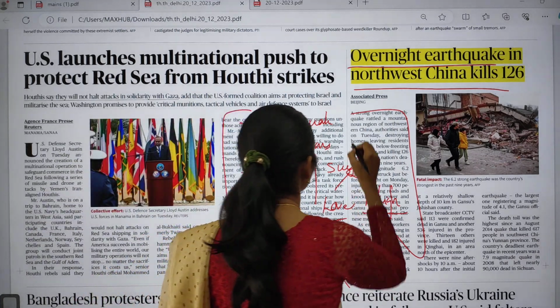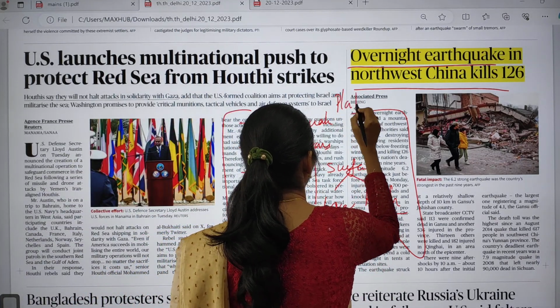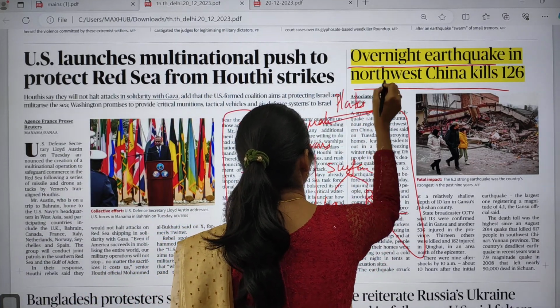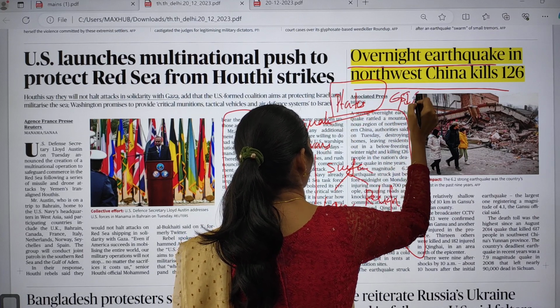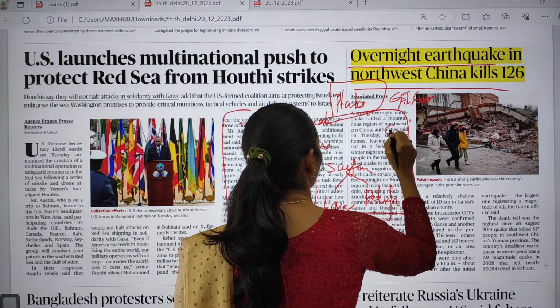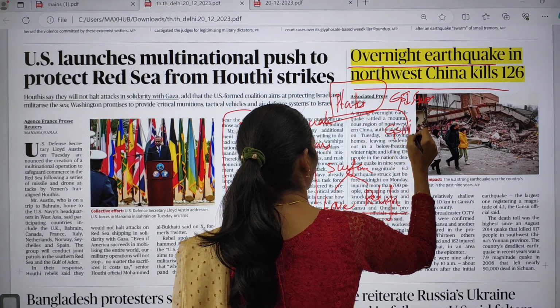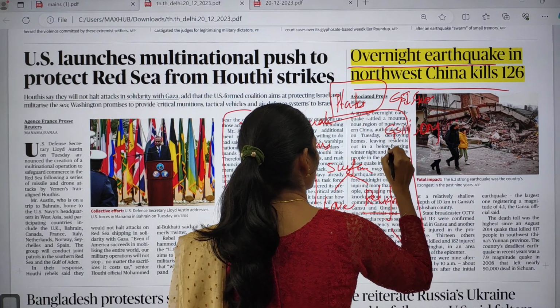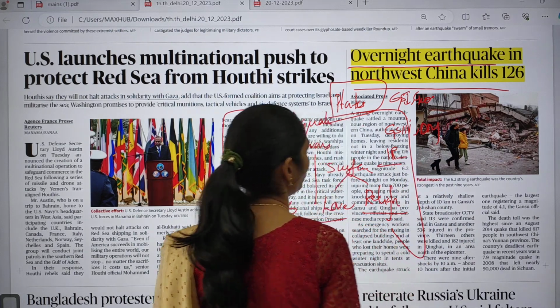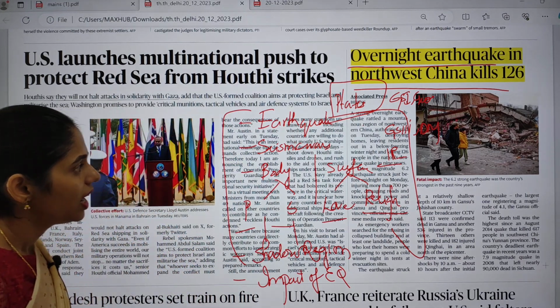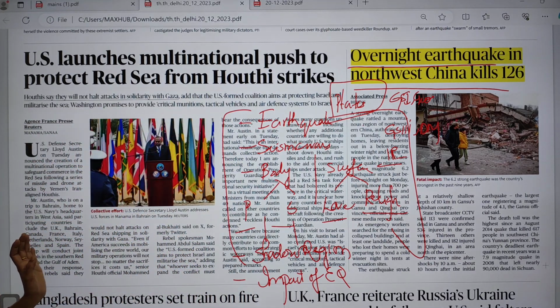And even you have to see the different types of plates which are present near China. This article is important for GS Paper 1 under geography, and we can also connect this topic with GS Paper 3 under disaster management. Since China is a neighboring country, we can see this topic from an international relations point of view also. These are some important articles that appeared in today's Hindu newspaper.